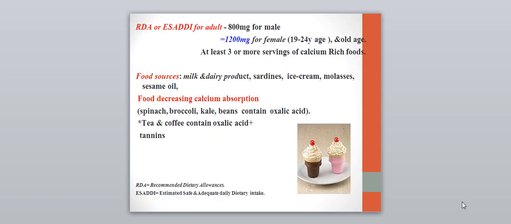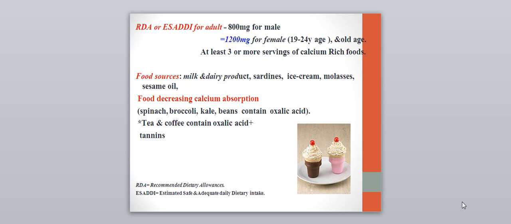The recommended daily requirement of calcium is 800 milligrams for males and 1200 milligrams for females, ages between 19 to 24 years and old age. They have to take it 3 times per day with calcium-rich food. So what are the food sources? Milk, dairy products, sardines, ice cream, molasses and sesame oil.